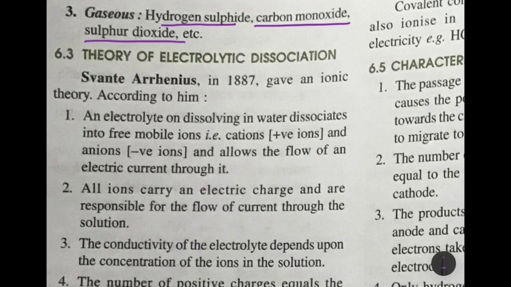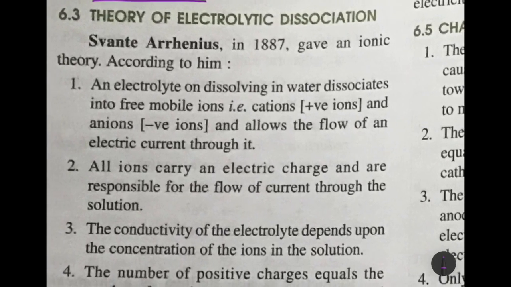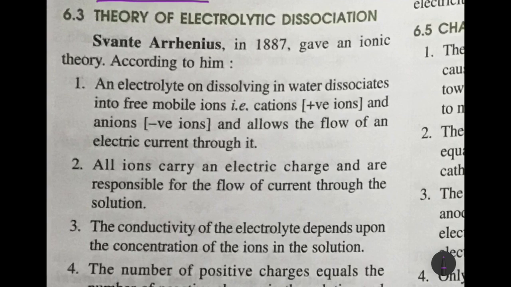Now, theory of electrolytic dissociation. Svante Arrhenius in 1887 gave an ionic theory. According to him, an electrolyte on dissolving in water turns into free mobile ions. That is, cations, positive ions, and anions, negative ions are formed, which allows the flow of electric current through it.